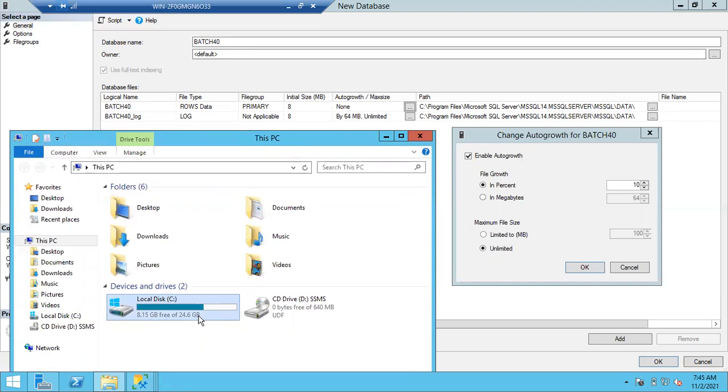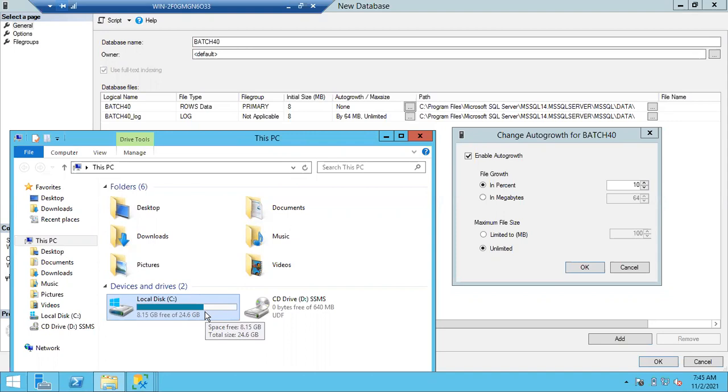Until the free space is exhausted, it is going to increase. Once this 8 GB is completely full, then it cannot grow. Why? Because there is no free space. From where can you get the free space? From the drive only, right? In the drive itself, there is no space to expand. Then how can it take the size from the C drive now? Completely the file will be full. So you will get a data file full error.